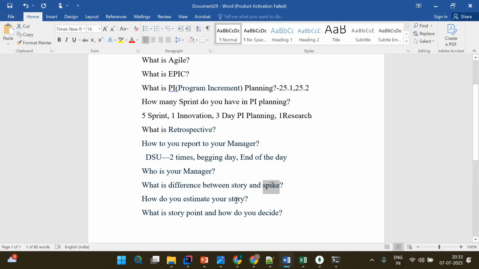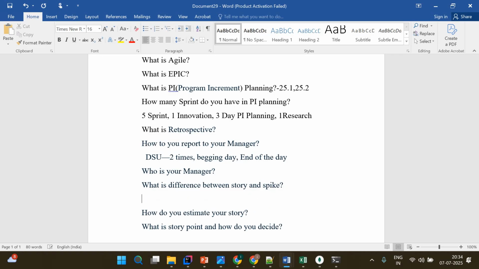How do you estimate your story? That is also one of the questions. Normally, as I told you, we have an epic. In the epic, we have a number of stories. So how do you estimate it? Estimation happens in sprint planning, which is one more thing we have here.